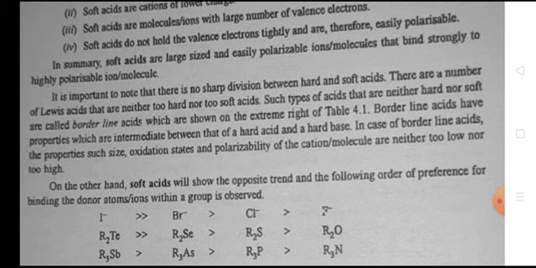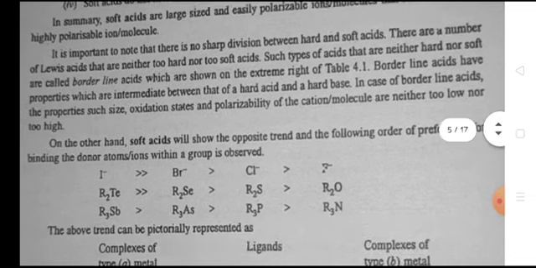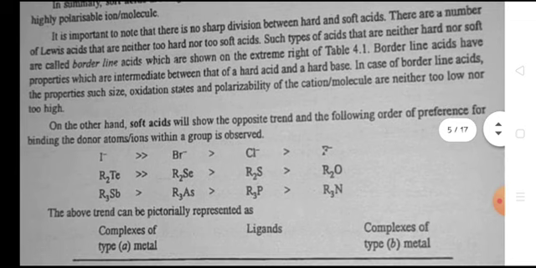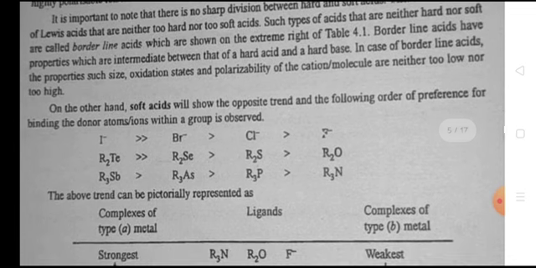It is important to note that there is no sharp division between hard and soft acids. There are a number of Lewis acids that are neither too hard nor too soft. Such acids that are neither hard nor soft are called borderline acids, which are shown at the extreme right in table 4.1. Borderline acids have properties which are intermediate between those of the hard and soft acids.